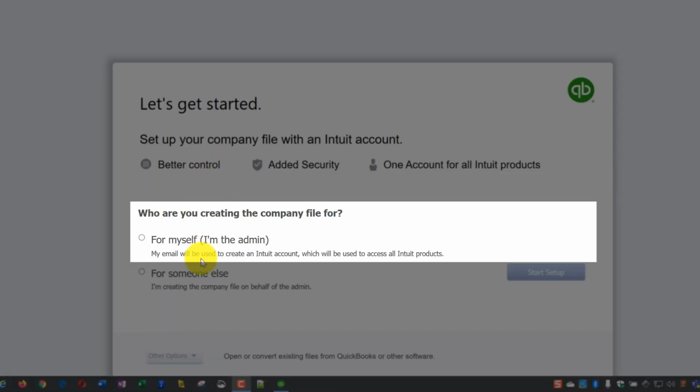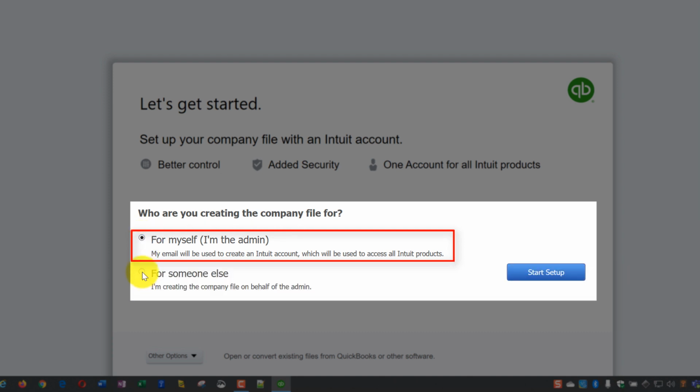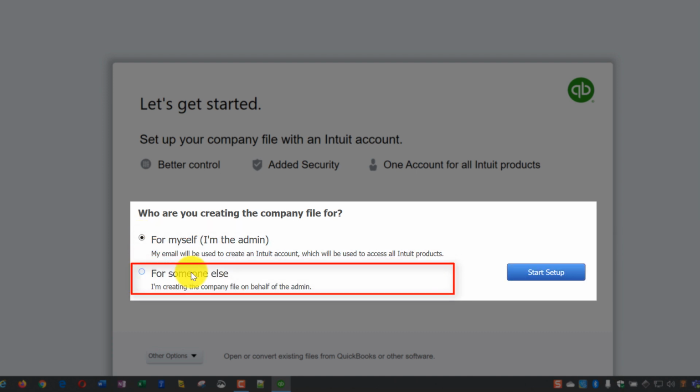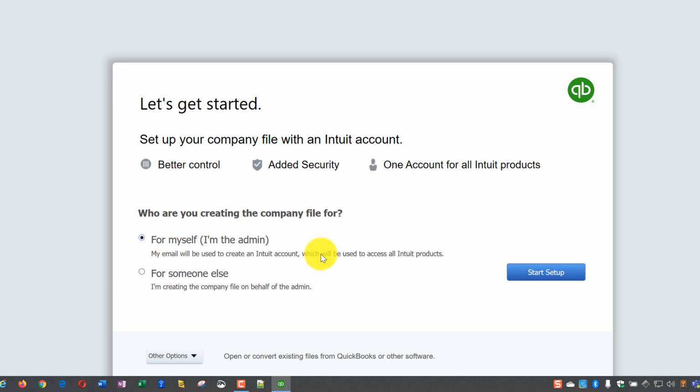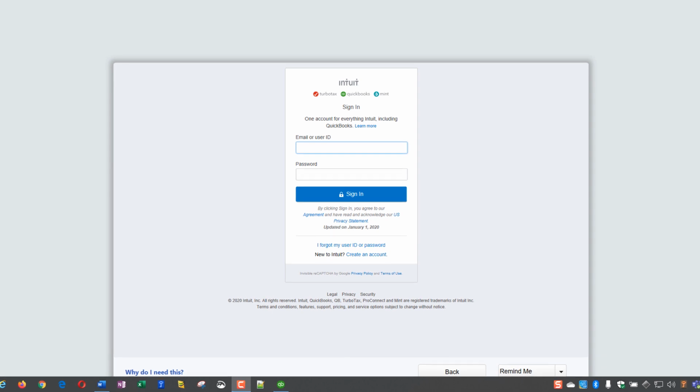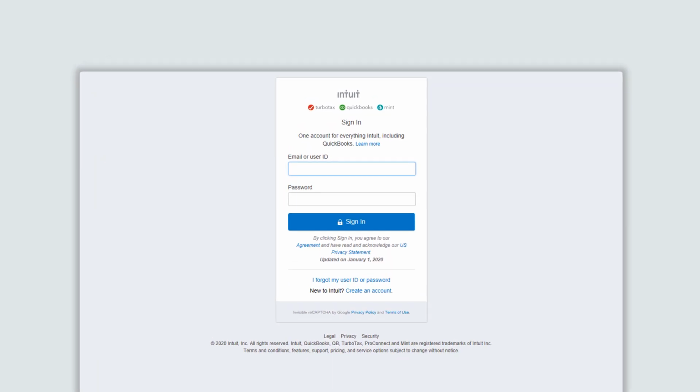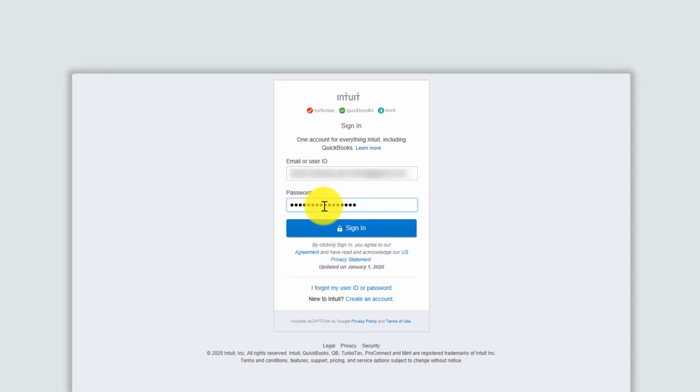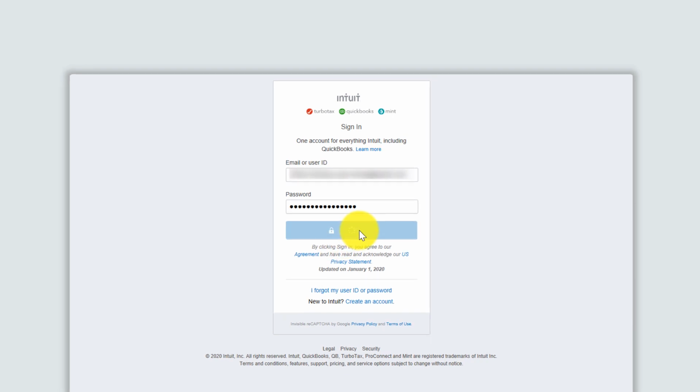If you're setting up for yourself, then you need to select the first option. If you're setting up for somebody else, you need to select the second option. In my case, I'm just going to select for myself and click Start Setup. QuickBooks requires you to connect your new company setup to your QuickBooks Online account. I'm going to enter my credentials and click Sign In.